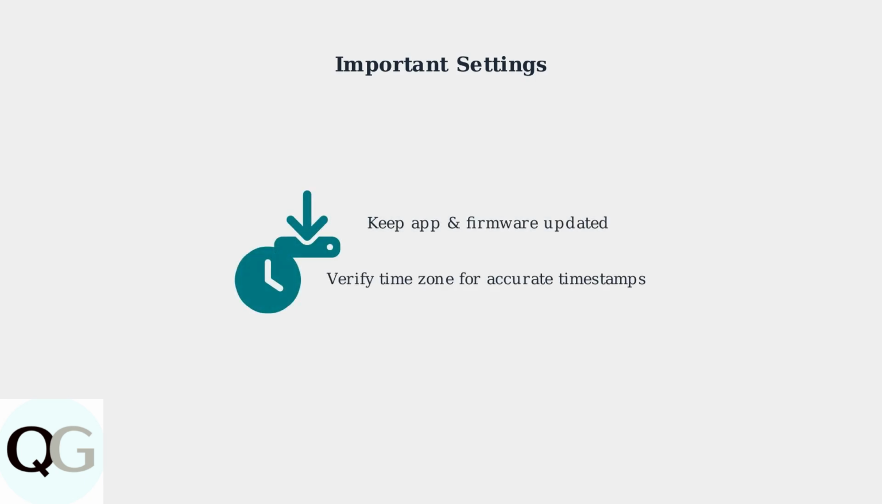Keep your VicoHome app and camera firmware updated to access the latest features and resolve synchronization issues. Also, verify your camera's time zone settings to ensure accurate timestamps on your recordings. Understanding these recording settings gives you control over how your VicoHome camera captures and stores footage, helping you optimize performance based on your specific needs and subscription level.